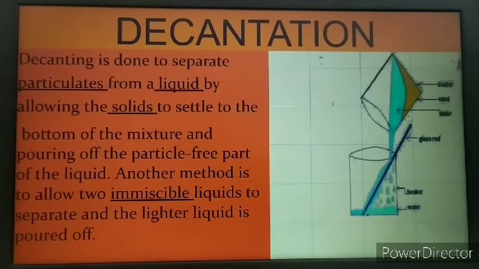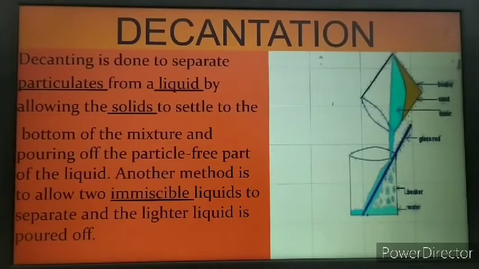Another use is when two immiscible liquids are to be separated. If there is a mixture of oil and water, we can apply decantation too. The oil layer can be poured into another container without disturbing the lower layer of the liquid, and this way oil can be separated from the mixture of oil and water.